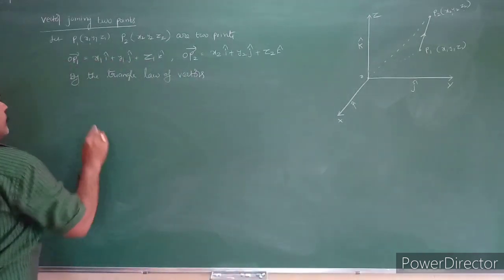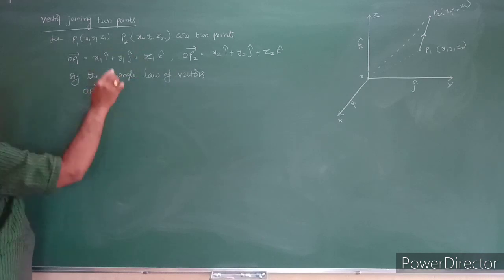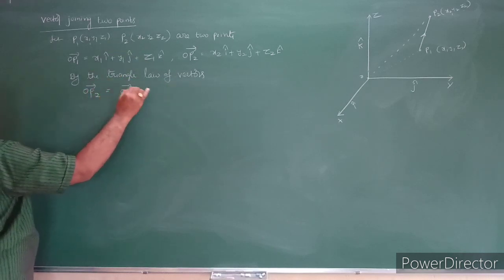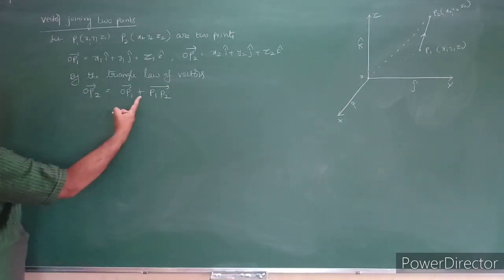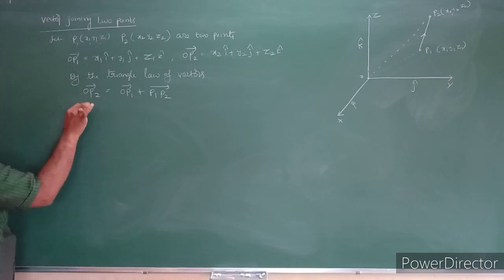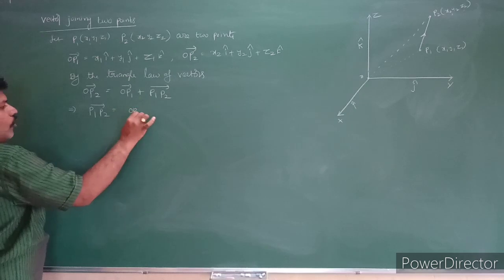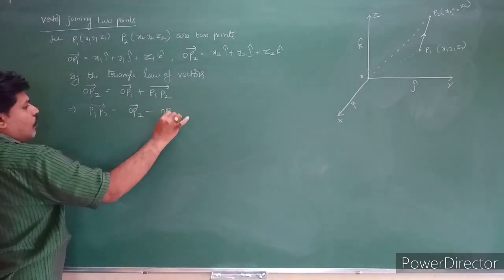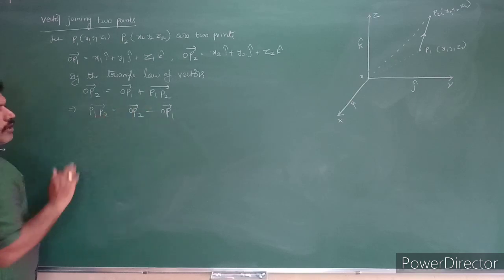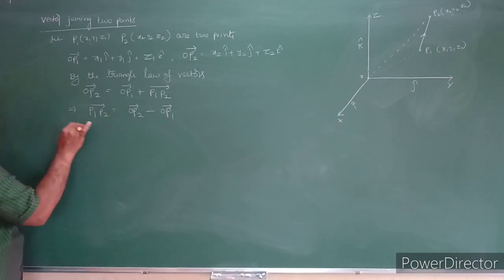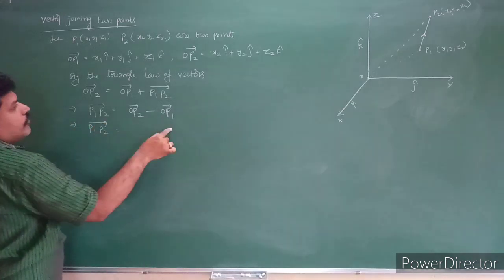So that is nothing but OP2 bar. See the diagram, OP2 bar can be written as OP1 bar plus P1P2 bar. So if you take this value to this side, what happens? P1P2 bar is equal to OP2 minus OP1 bar. So P1P2 can be written as OP2 minus OP1. So that implies P1P2 bar is equal to the difference of two vectors.